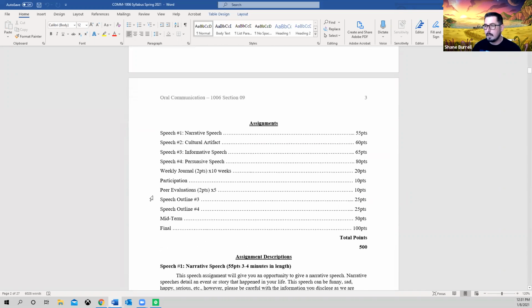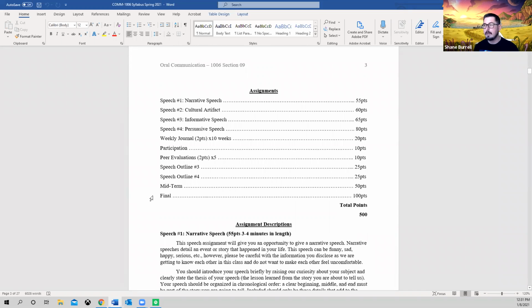All right, so here's a detail of our assignments, broken down, and the point values that go with them. So we have our narrative speech, which is worth 55 points, and that's your first speech. Your second speech is your cultural artifact speech. Your third speech is your informative speech. Your fourth speech is your persuasive speech. So we only have 4 speeches that we're going to be giving in class.